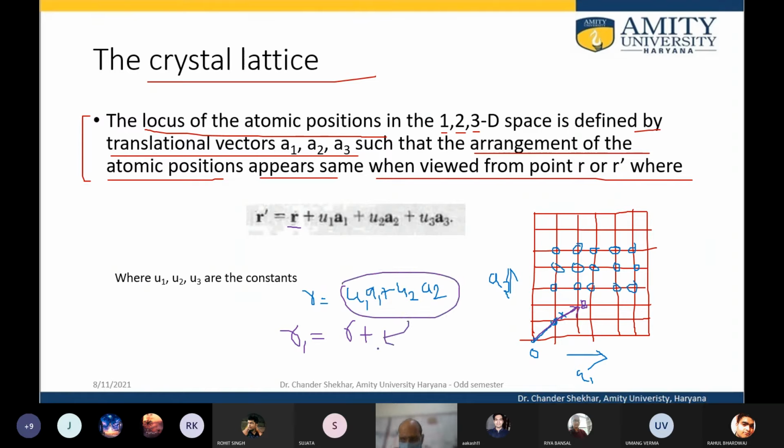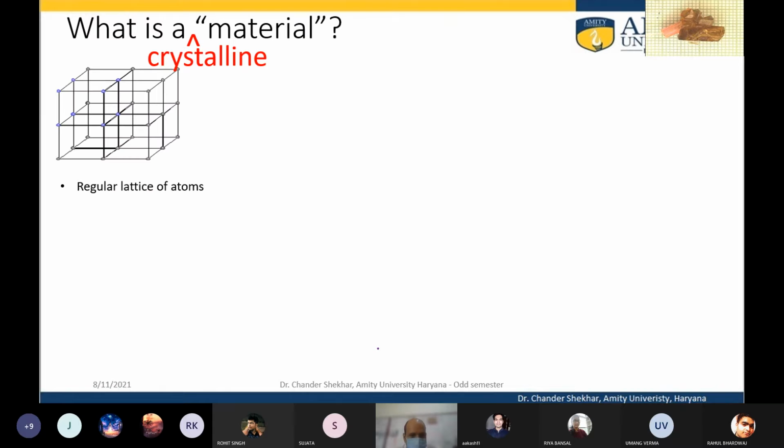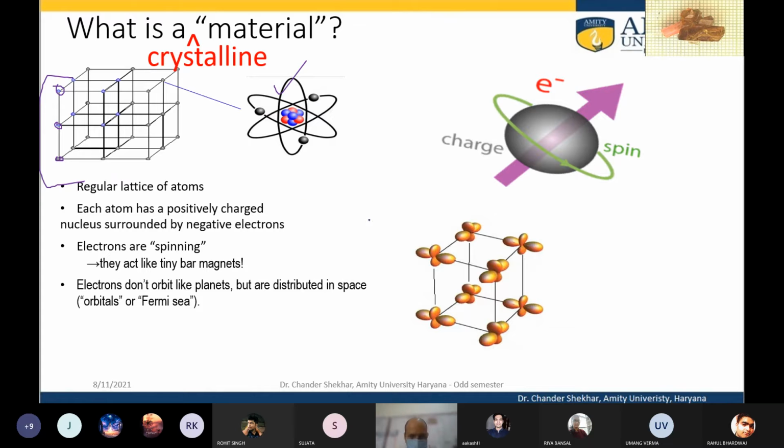So that way we can define the position vector of any point in the lattice, in 1 dimension, 2 dimensions, or 3 dimensions. Okay, so this is what is known as the scaffolding. At each intersection point, if there is an atom, a constituent, then it becomes the structure. So this is the lattice, and this is the basis.